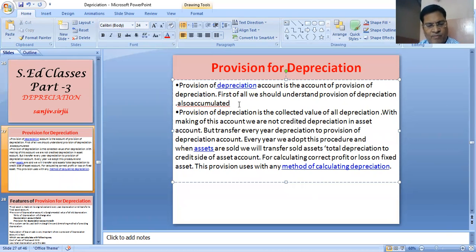When we are maintaining provision, we are not disturbing our asset's value. We are writing everything in one account, that is called provision, and we go on accumulating the provision value. Depreciation is not disturbing our machinery, but only the provision. We are transferring the entry of depreciation into provision instead of machinery.